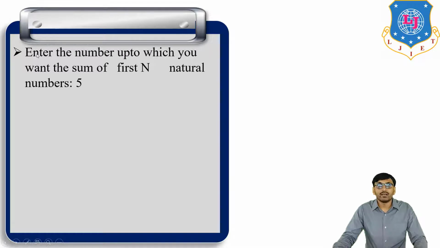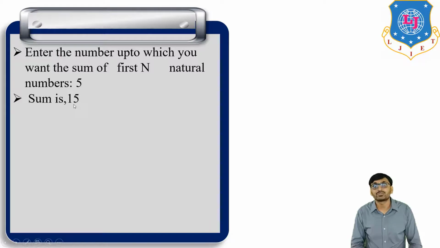So if we run that program, then it says enter the number up to which you want the sum of first n natural numbers. If we enter the number 5, then the sum is 15. It means 1 plus 2 plus 3 plus 4 plus 5.